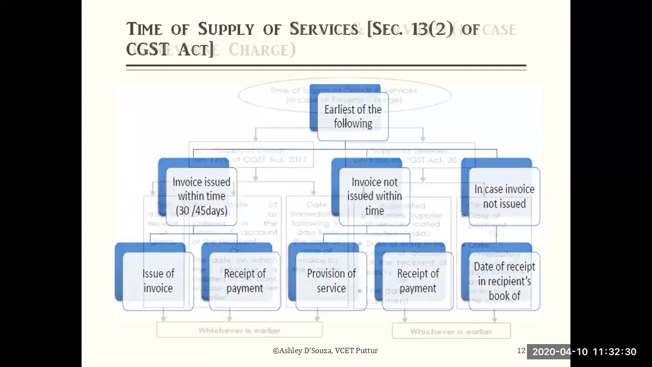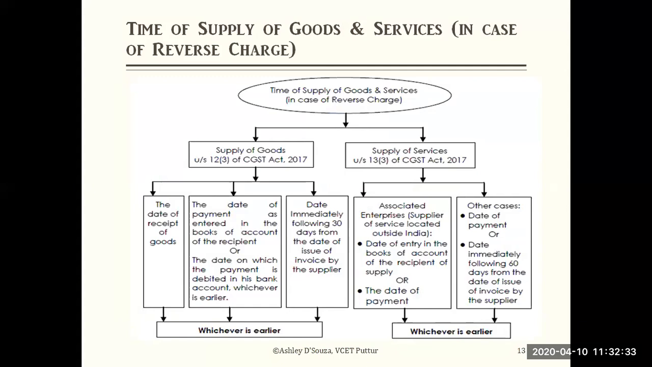Before I go to this slide, because this slide deals with goods as well as services. Section 12, which we discussed, relates to the time of supply of goods. Section 13 deals with the time of supply of services. Section 12 subsection 3 and section 13 subsection 3 deal with time of supply of goods and services related to reverse charge. You know the reverse charge. The previous slides were all normal forward charge transactions. This is with a reverse charge, where the recipient has to pay the GST, not the supplier. In those cases, what time of supply is considered?